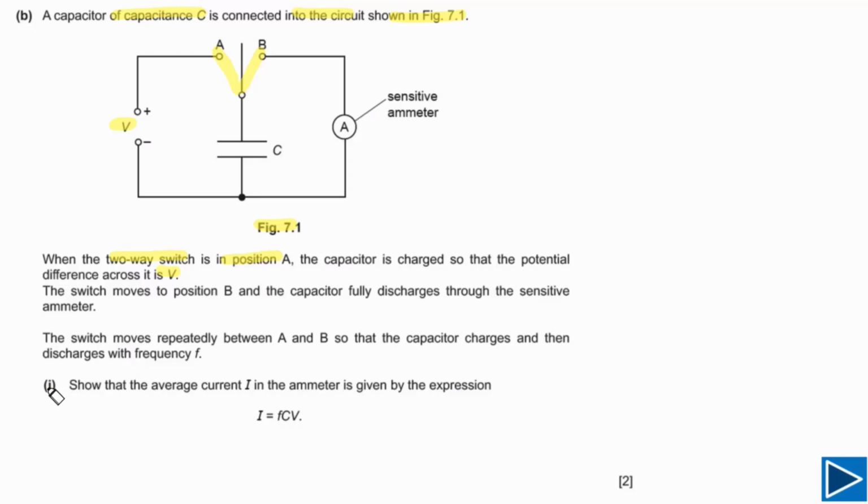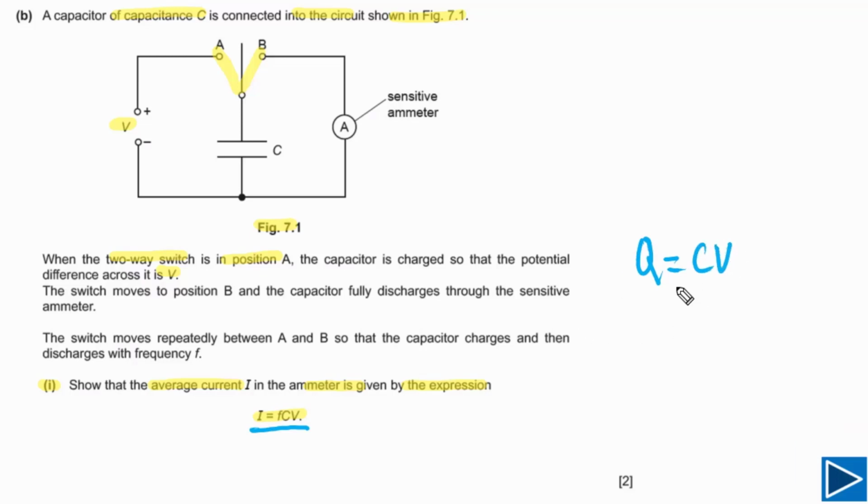Question is asking us B1. For B1, we need to show that the average current in the ammeter is given by the expression I is equal to FCV. In order to prove that I is equal to FCV, we can simply start from Q is equal to CV.